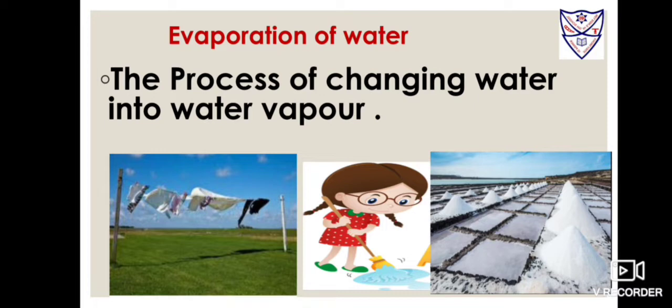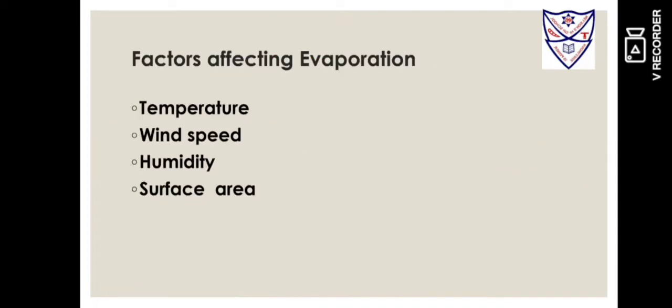Water spilt on a floor dries up and disappears. Water from wet roads, rooftops of our houses dries up and disappears. Salt is obtained when water from the sea is left in shallow pits. The sea water evaporates, leaving behind the salts. Factors affecting evaporation: temperature, wind speed, humidity, and surface area.